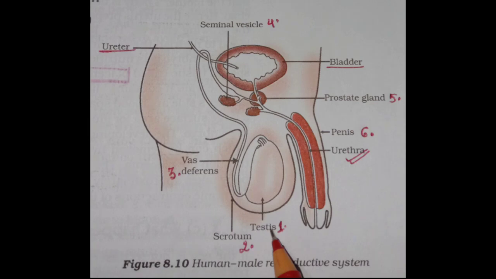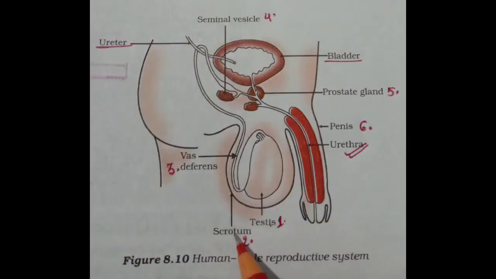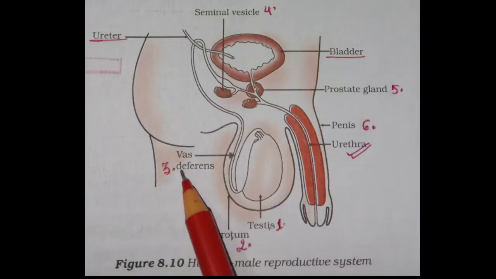Testis is known as the primary sex organ here because it is the site where the formation of germ cells, the gametes, or you can say the sperms, takes place. Its main function is to produce the male gamete and to produce the sex hormone, testosterone. Now you can see the scrotum. The testes are situated outside the abdominal cavity within a pouch called the scrotum. The scrotum helps to maintain the low temperature of the testes necessary for spermatogenesis, or you can say gametogenesis, for the formation of sperms.